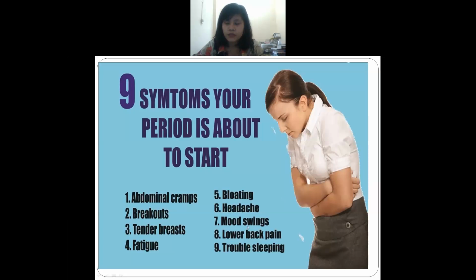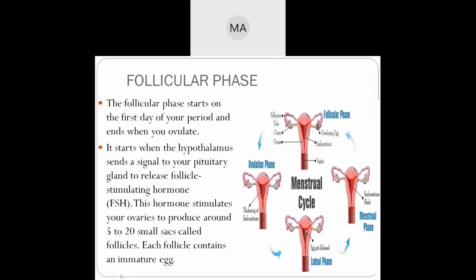Next is mood swings, meaning the mood will fluctuate every now and then, sometimes happy, sometimes sad. It changes from time to time. Next is lower back pain, meaning there will be pain in the back. Next is trouble sleeping, meaning a female will find difficulty sleeping during this menstrual phase. Is it clear? Yes, ma'am.